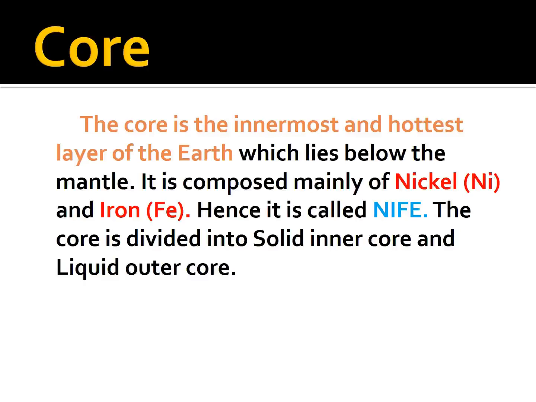In the crust there are two elements, sial and sima. Sial means silica and aluminium, sima means silica and magnesium. In the mantle there is the element called sima, silica and magnesium. There are two types of mantle: the lower part, which is molten, and the upper part, which is solid. And the core has a solid inner core and a liquid outer core. This is responsible for the functioning of the magnetic compass. Due to high pressure, the material in the inner core is unable to move and hence remains solid.